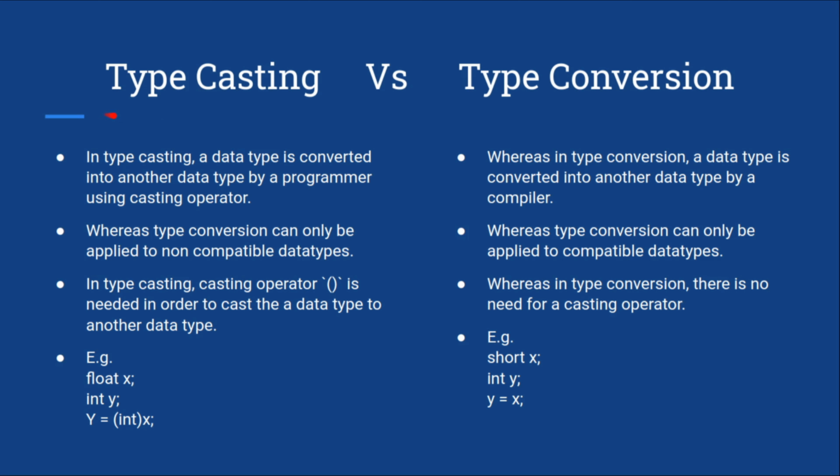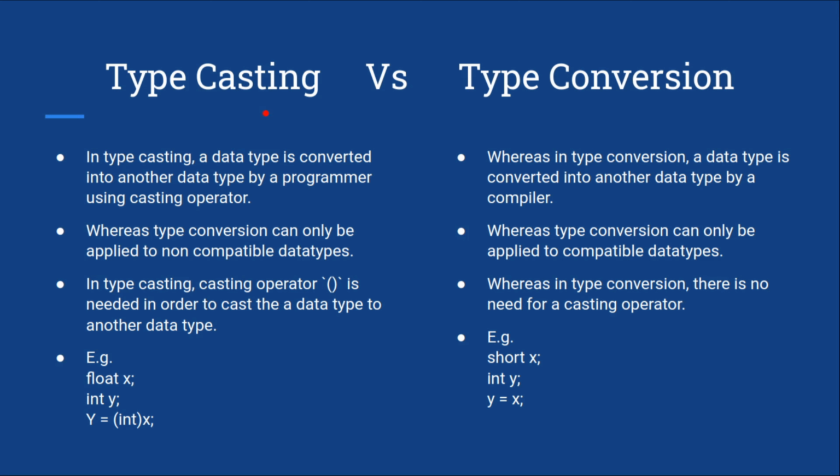So let's start with another topic, that is the difference between typecasting and type conversion. Before getting into the difference, first of all we need to understand why we use typecasting and type conversion. Overall the goal of both is to convert data between different data types, right?